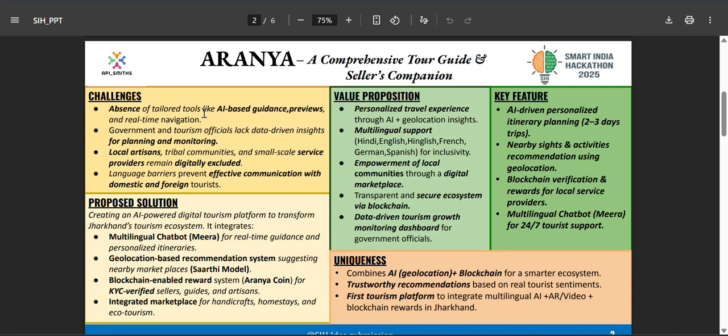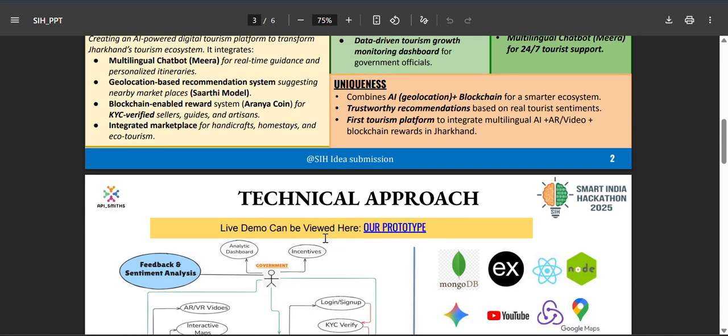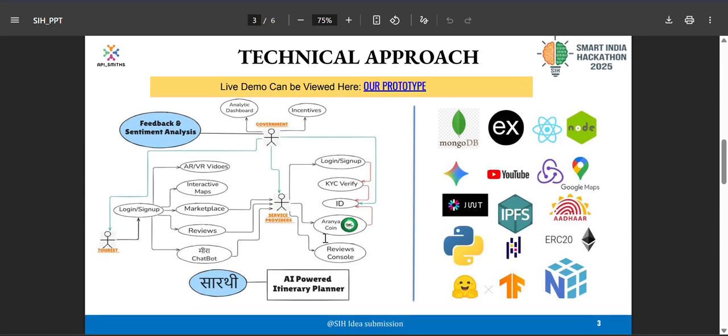The value we provide is a personalized travel experience through AI plus geolocation insights, multilingual support in Hindi, English, and all the languages supported in India for inclusivity, empowerment of local communities through a digital marketplace, and a data-driven tourism growth monitoring dashboard for government officials. Next, we move to the walkthrough of our product, the Aranya.